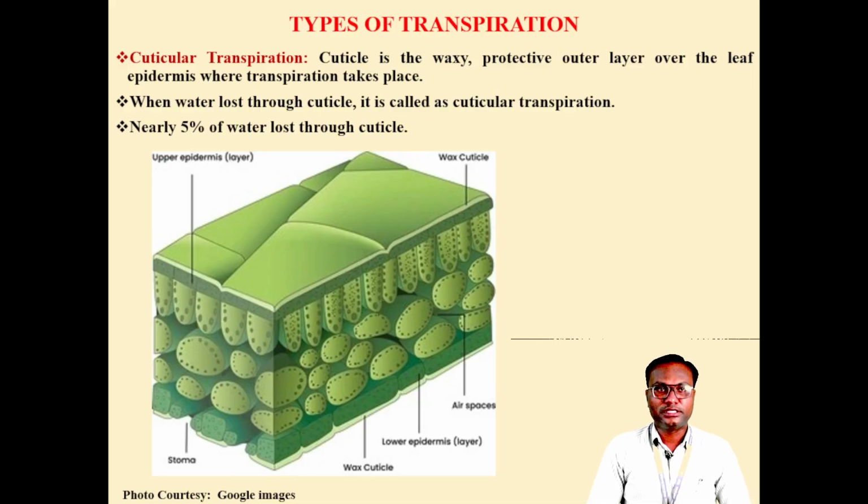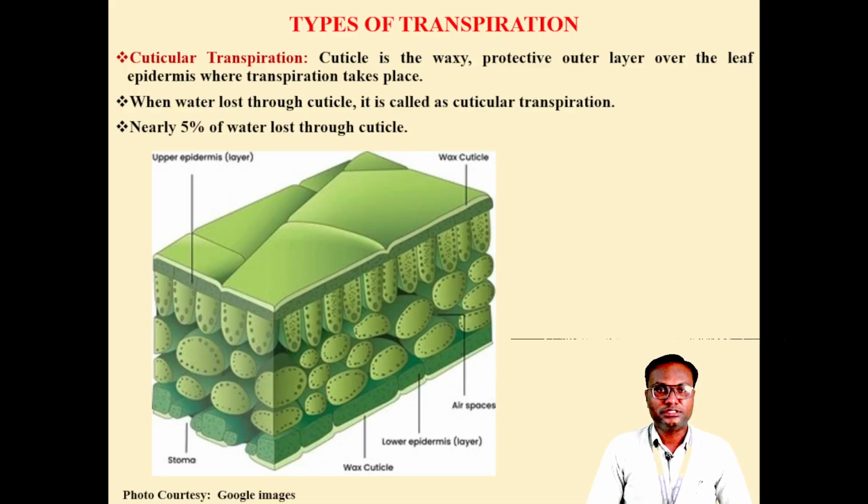Then, types of transpiration. There are 3 types of transpiration. The first one is cuticular transpiration, the second one is lenticular transpiration, and the third one is stomatal transpiration. What is meant by cuticular transpiration? When water is transpired through the cuticle, it is known as cuticular transpiration.